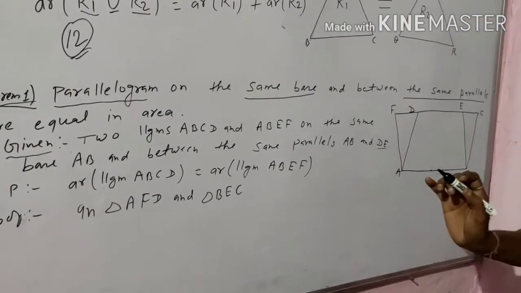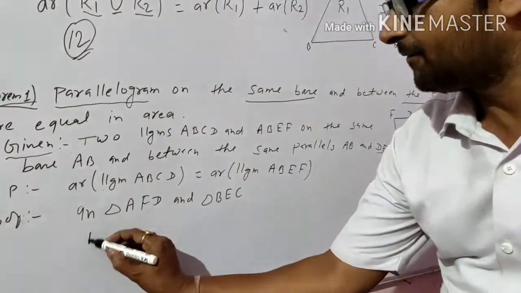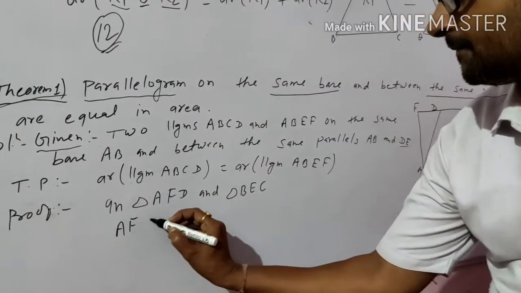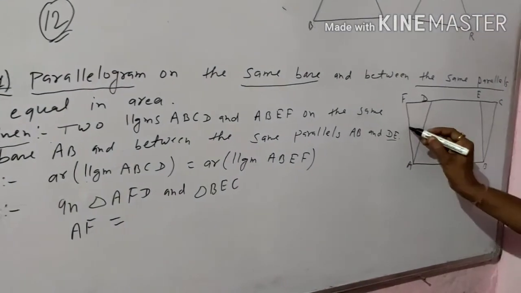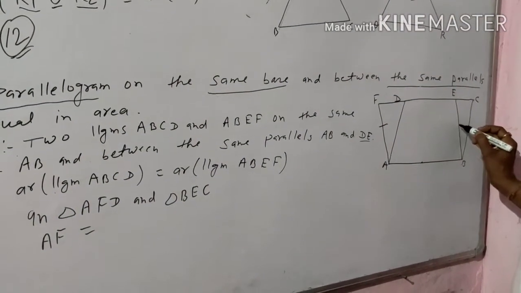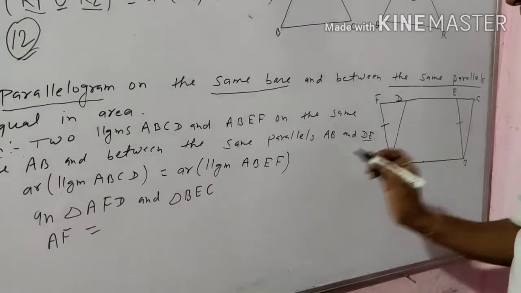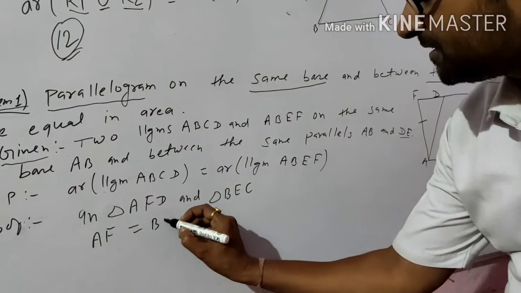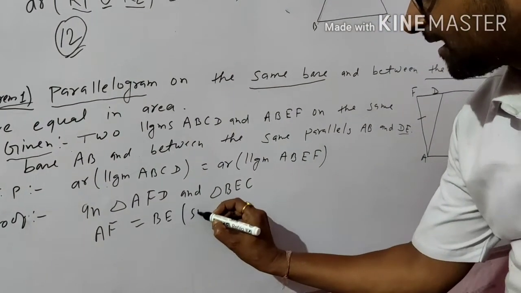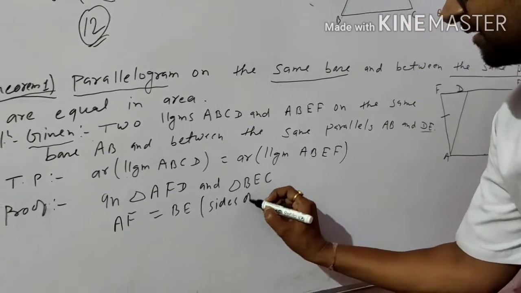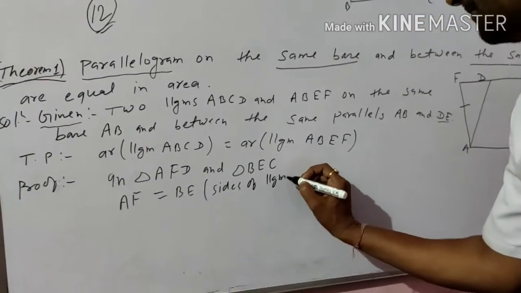In these two triangles, AF is equal to BE. Write down here the reason: opposite sides of a parallelogram.